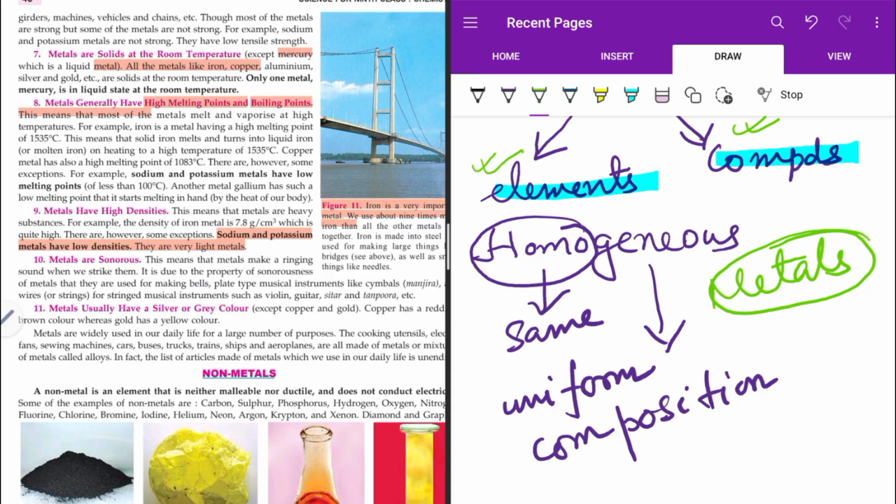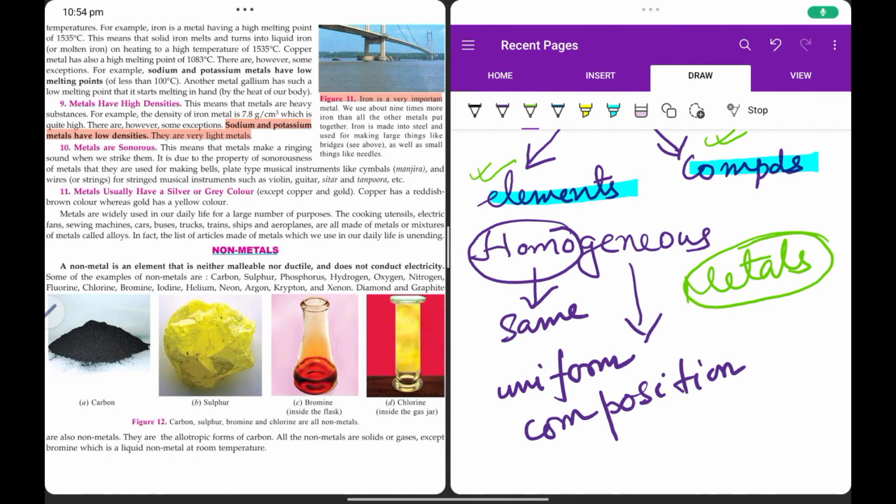Metals are sonorous. Sonorous means they make sound, they produce sound. You have seen the bells in the mandir or the bells in your school, they make sound, right? Why? Because they are metals. Metals usually have a silver or gray color, except for copper and gold.